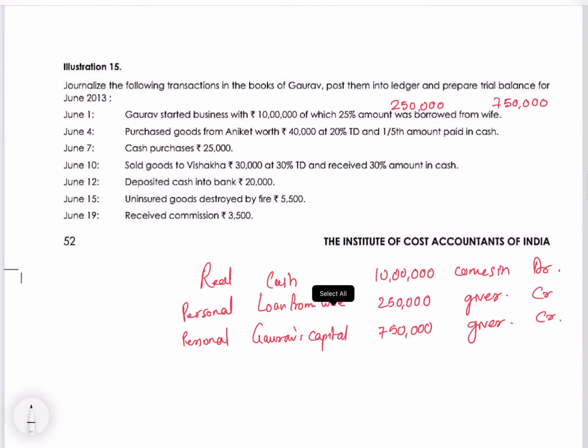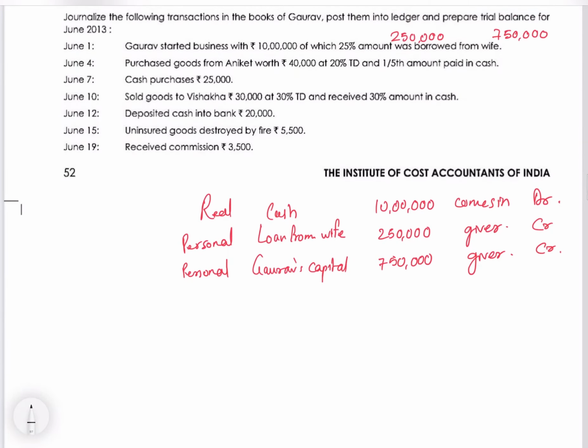Next, June 4. Purchase goods from Aniket worth 40,000 at 20% trade discount and 1/5 amount was paid in cash. So the business has purchased goods from Aniket worth 40,000, and 20% trade discount was given. That is 8,000 trade discount, so he has bought it for 32,000 only.